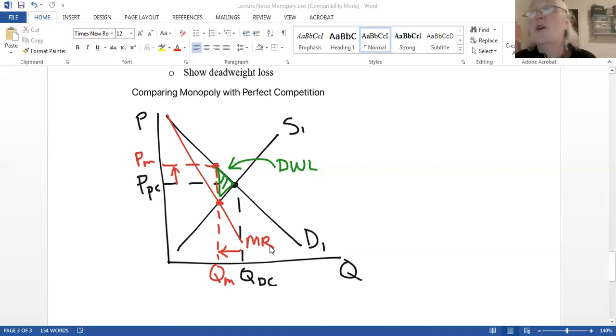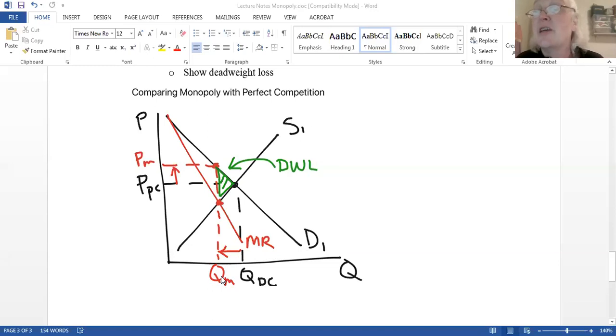Fixed my typo. I had originally written MC. What was I thinking? MC goes upward, not downward. This is MR. So now I've got the demand and the MR curve for the monopolist. For the monopolist, I find where MR equals MC, knowing that supply is MC. The MR crosses the supply curve, come down. Notice my monopoly quantity is less than my perfect comp quantity. Notice this arrow, it's less than, right?